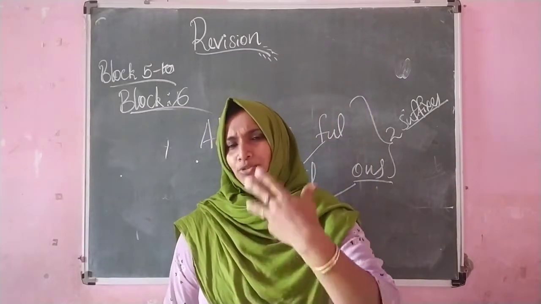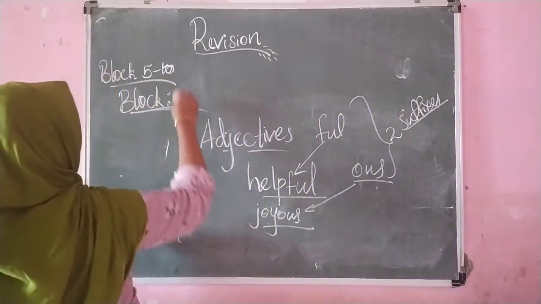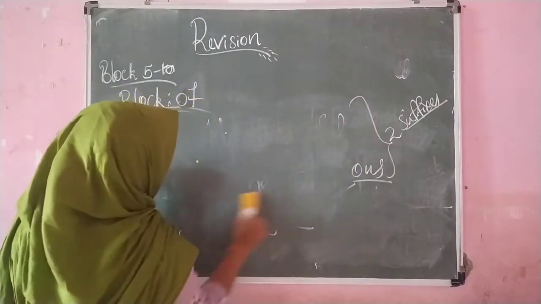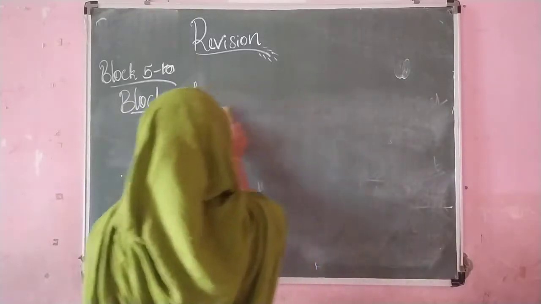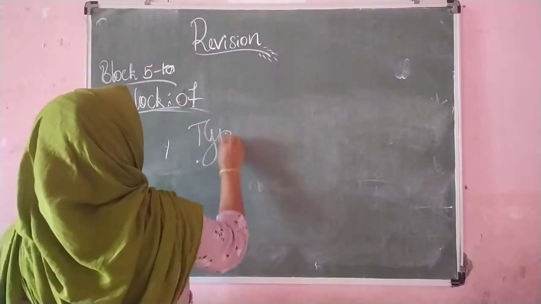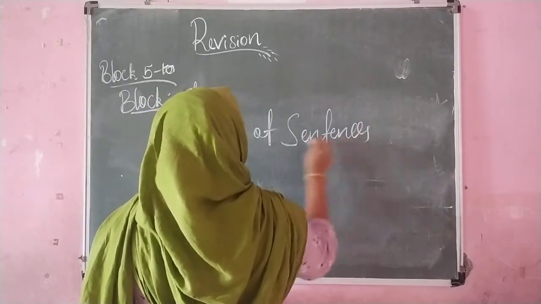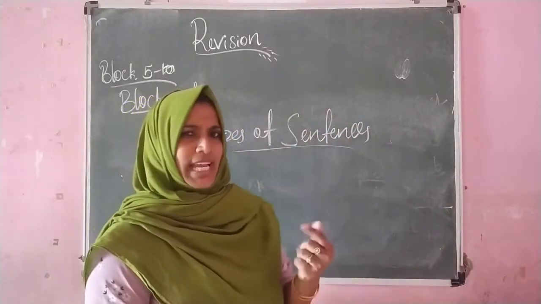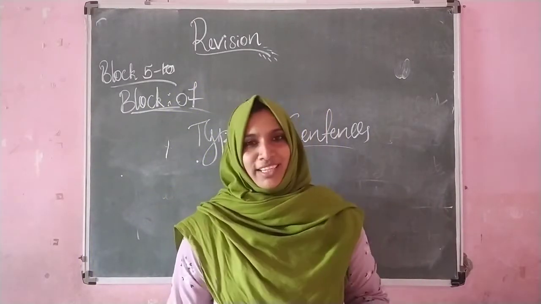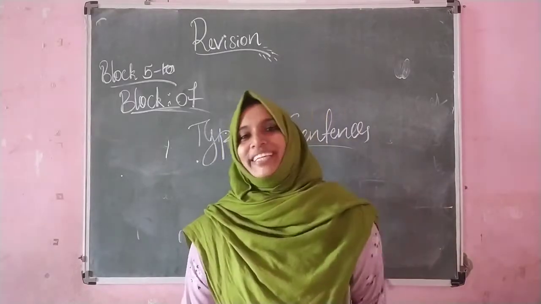Okay, now let's come to this next block, that is block 7. So what is the important thing that you can learn in this block? Yes, it's none other than the types of sentences. Here we have learned many types of sentences. Can you say any of the sentences? Yes, simple one, compound one, then one compound subject and compound predicate.